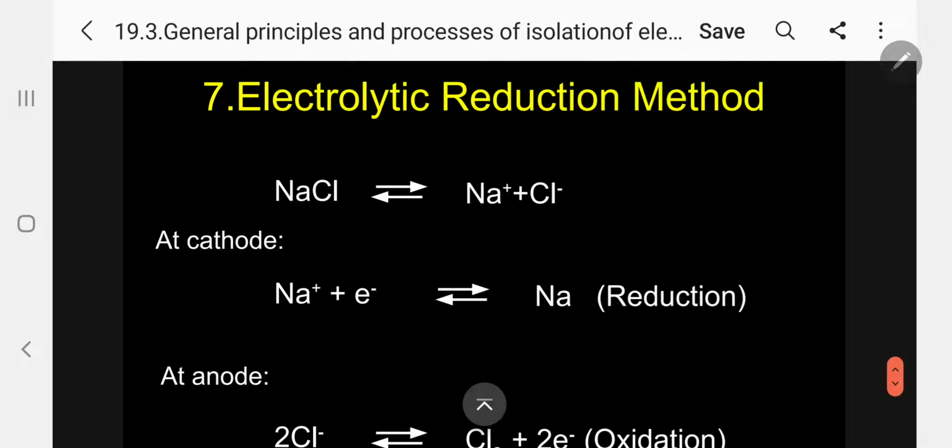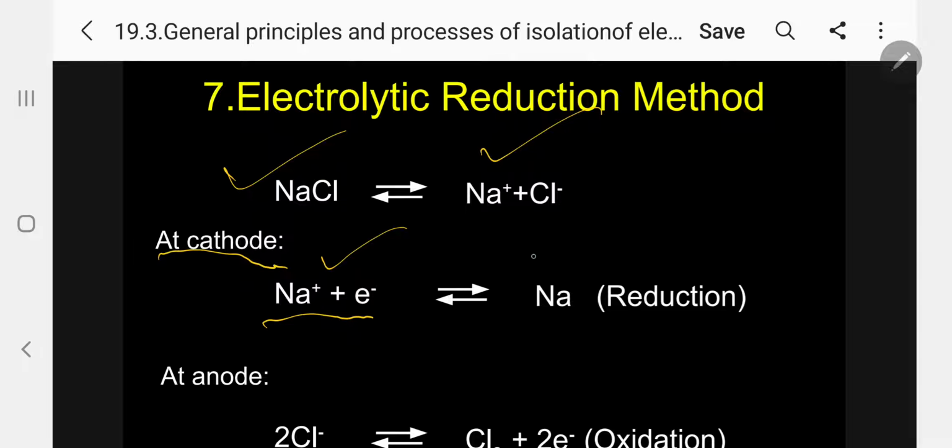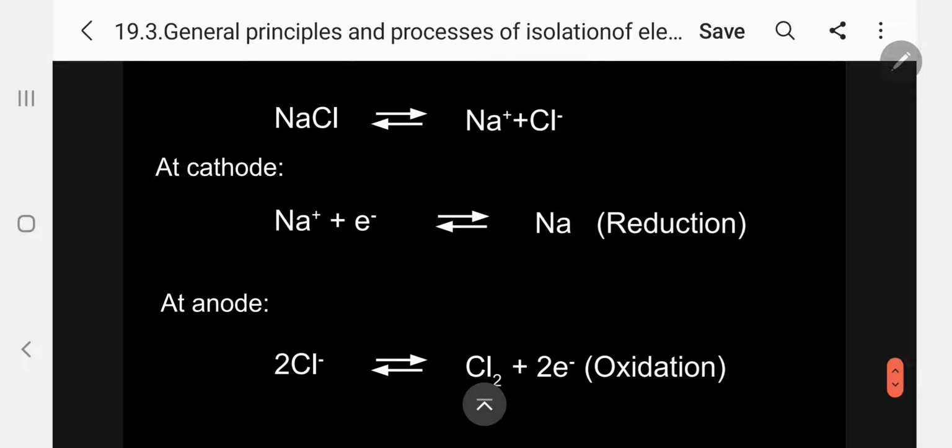So let me take a specific example. Sodium chloride undergoes ionization in the form of sodium plus and Cl minus. At the cathode, kindly follow, sodium plus combines with an electron to form sodium metal, which is reduction. At the anode, 2Cl minus undergoes oxidation to produce Cl2 and 2 electrons.